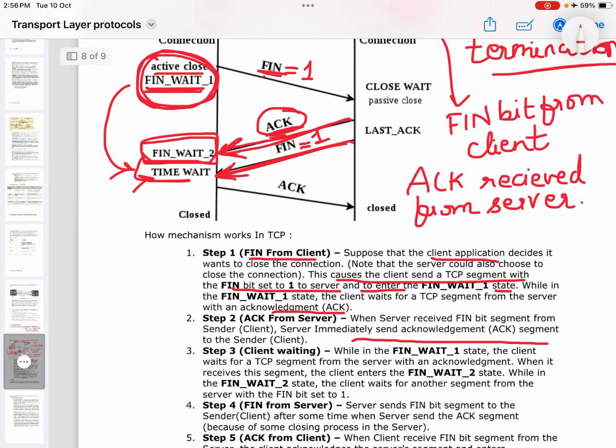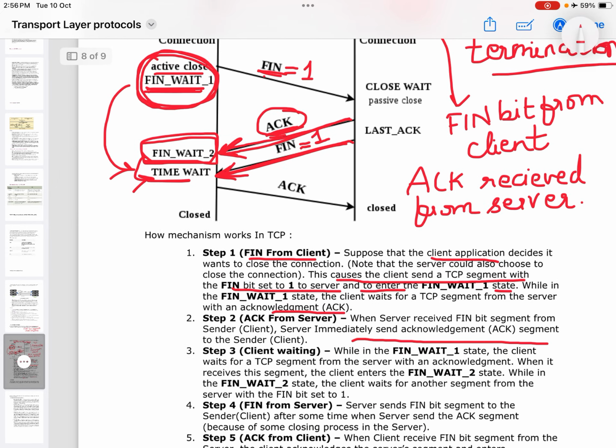The server will now send the FIN bit to the client while the client is in the FIN wait 2 state. Now the client will send an ACK bit to the server and change its state from FIN wait 2 to time wait.